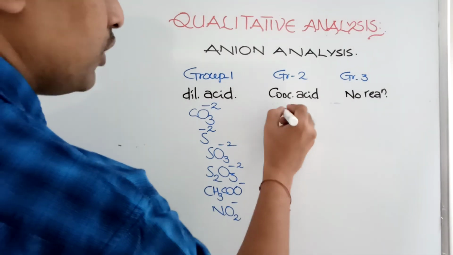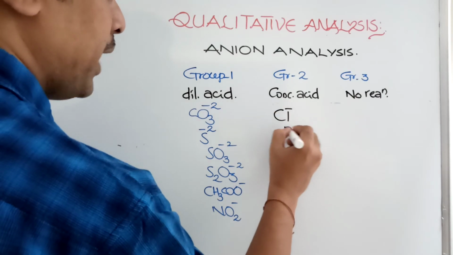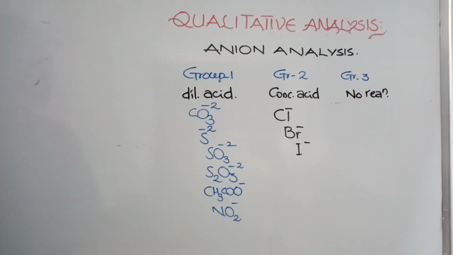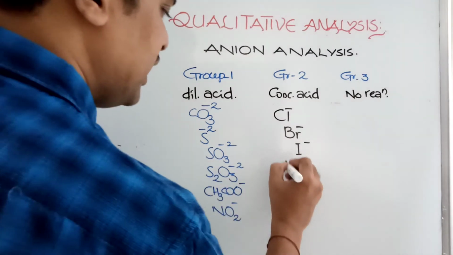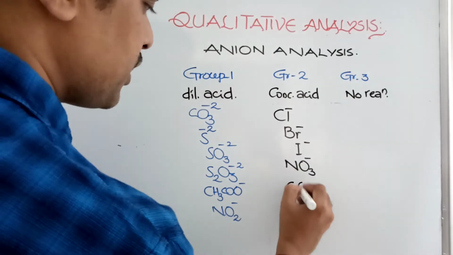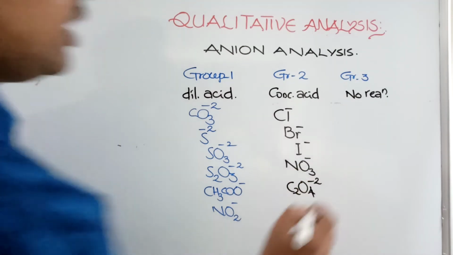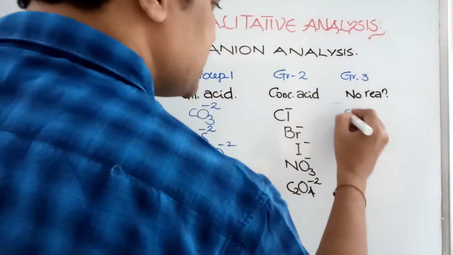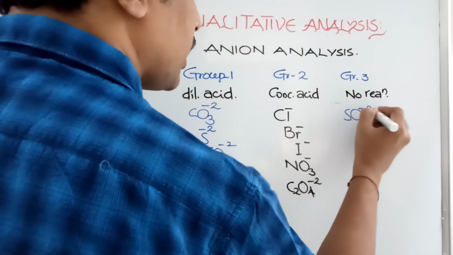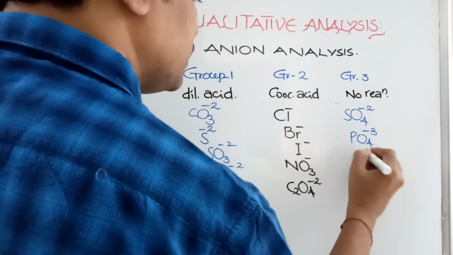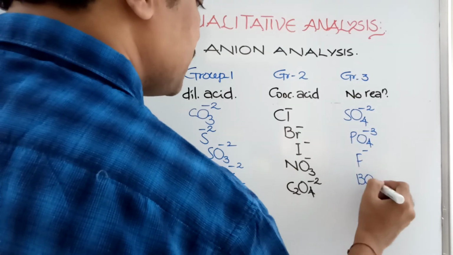Group 2 has chloride, bromide, iodide, along with nitrate and oxalate. Nitrate, oxalate, chloride, bromide and iodide come under the category of group 2. Group 3 has sulfate, phosphate, fluoride and borate.